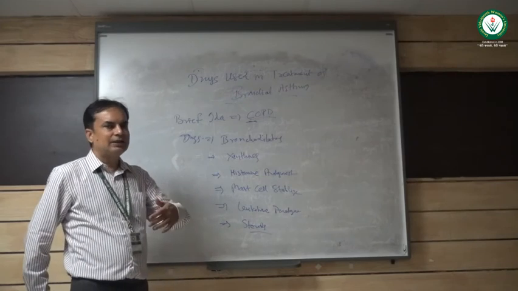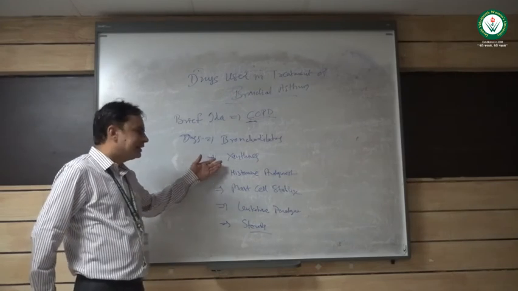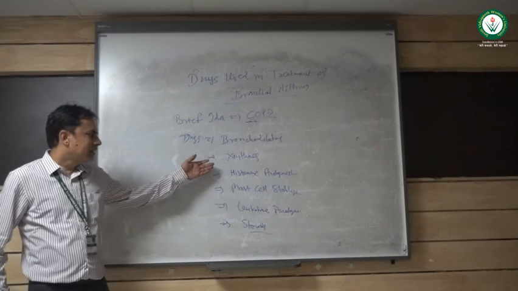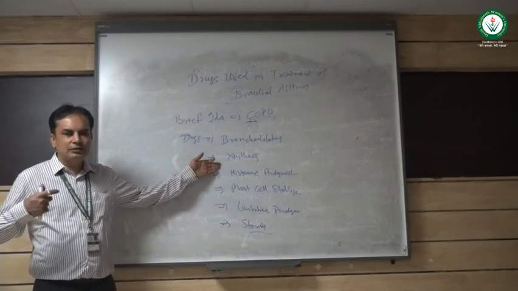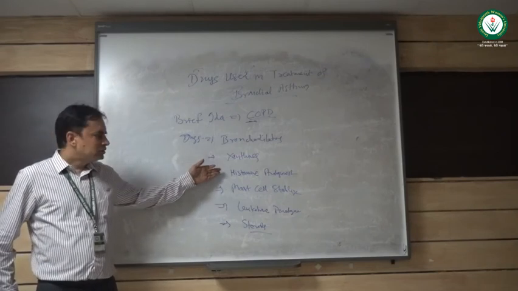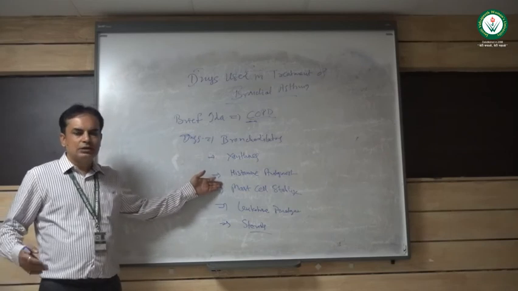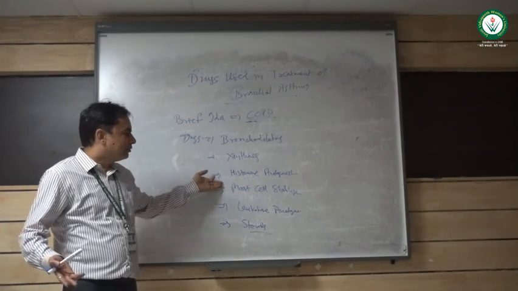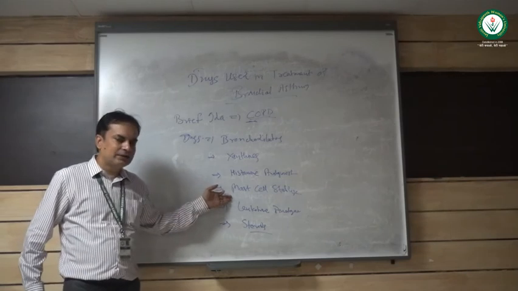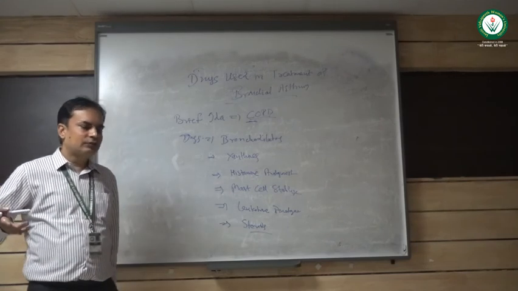Ipratropium and tiotropium are other bronchodilators. Then xanthines, I am reviewing the things once again: caffeine and theophylline also ease out the response. Then histamine antagonists, as I told, diphenhydramine and promethazine. Then mast cell stabilizers, disodium cromoglycate and ketotifen.